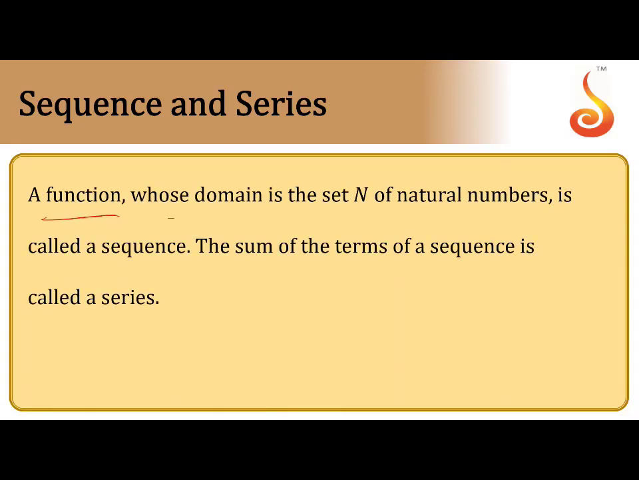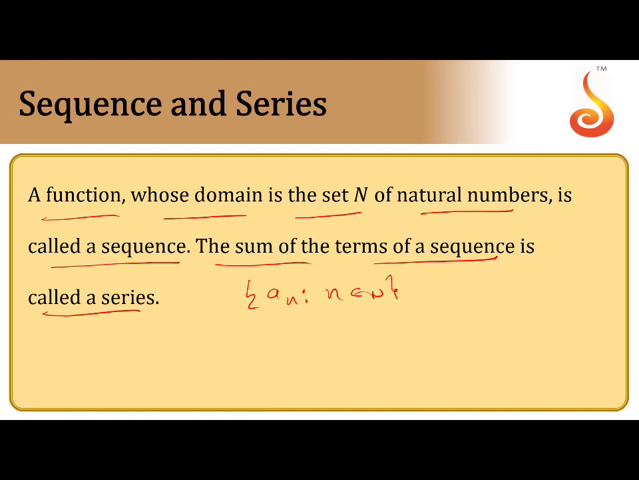A function whose domain is the set of all natural numbers is called a sequence. The sum of the terms of a sequence is called a series. Now I will give one example. The set of all a_n such that n belongs to N. So n belongs to N means the domain is natural numbers. That means the first position a1, a2, a3 and so on. These are terms of a sequence. a1 is the first position, a2 is the second position, a3 the third position. This is a function. It has some terms.